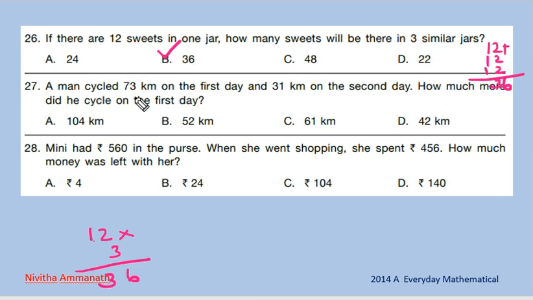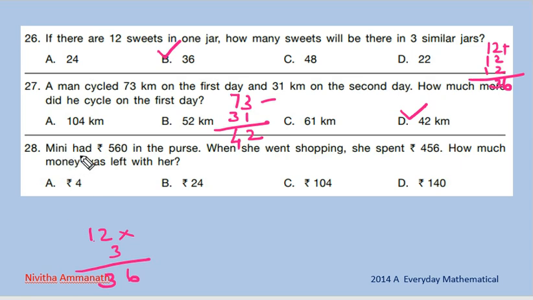Next one. A man cycled 73 km on the first day and 31 km on the second day. How much more did he cycle on the first day? So what is the difference between these? We have to find 73 minus 31. That is 3 minus 1 equal to 2. 7 minus 3 equal to 4. That is 42. So he cycled 42 km more on the first day.